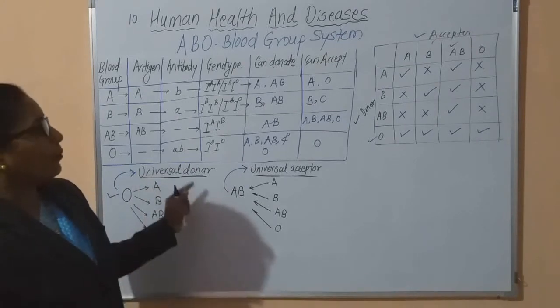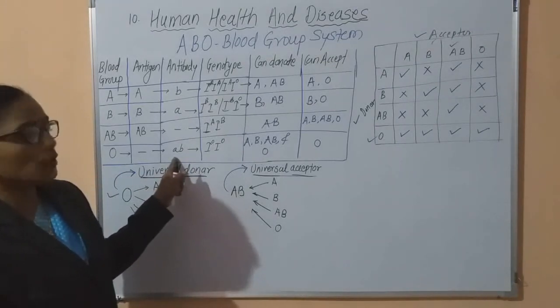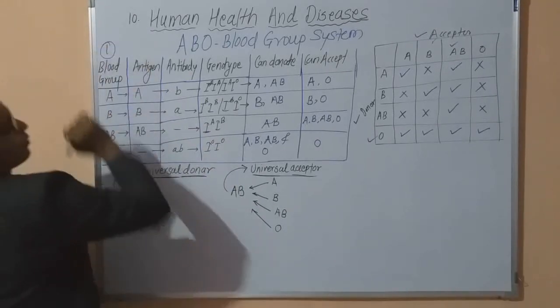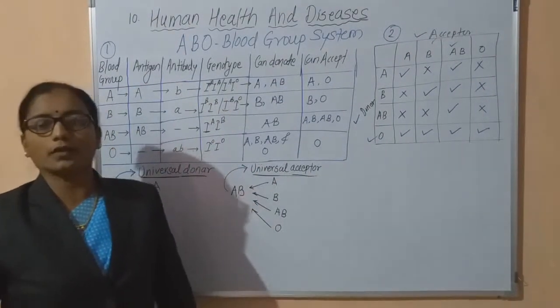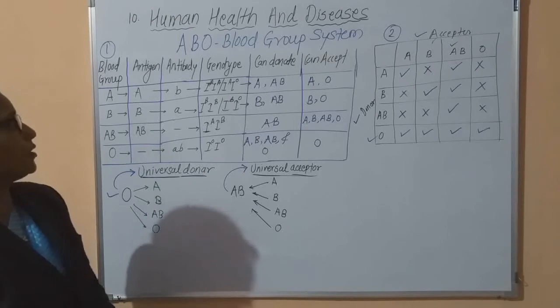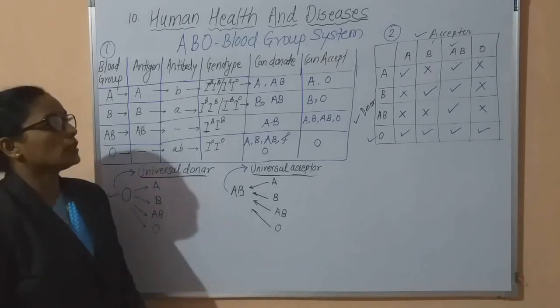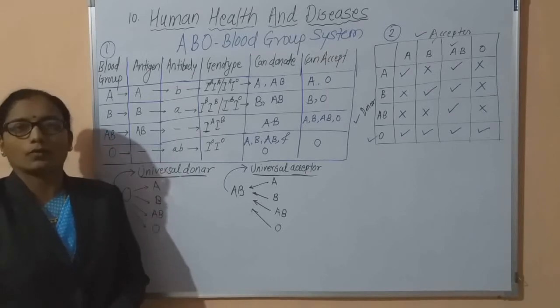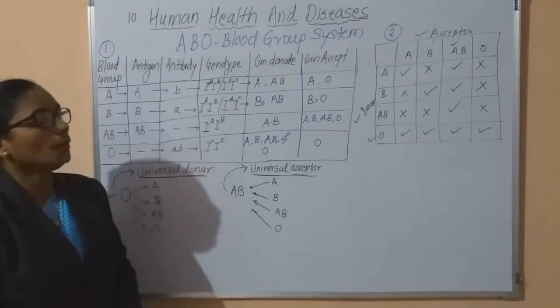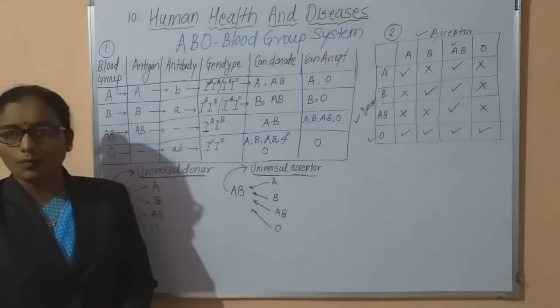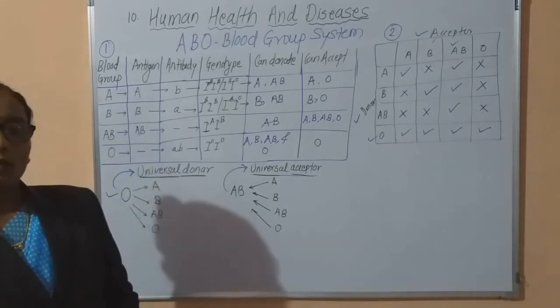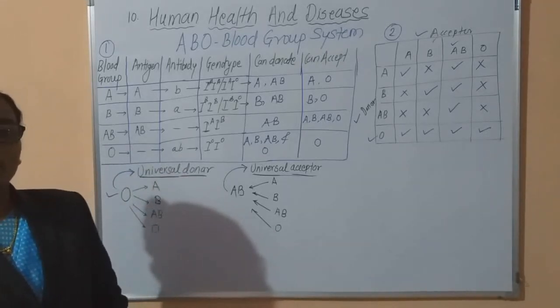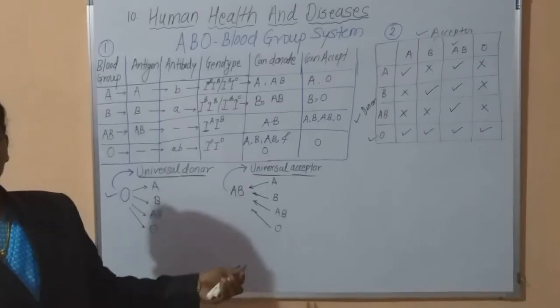Now remember, all of you note down these two tables, this first table and this second table, in your notebook to clarify which are the blood groups, which are the antigens, which are the antibodies, what are their genotypes, and to which persons one can donate or from which person one can accept blood. You have to remember the blood groups with the help of these two charts, and these two charts will help you in solving every question in case of blood.